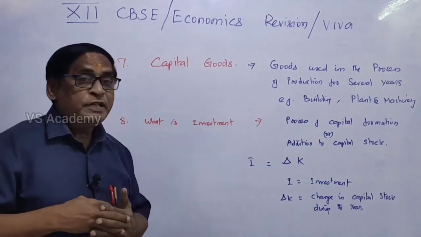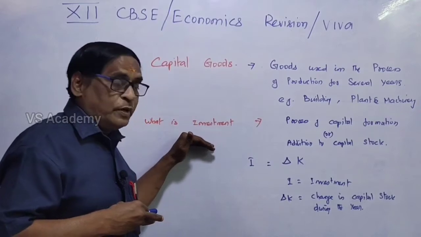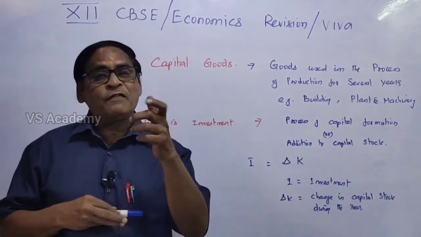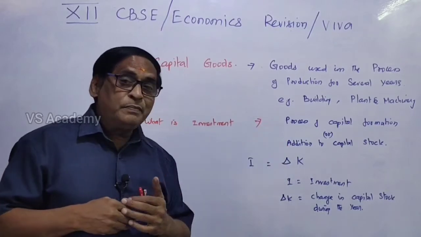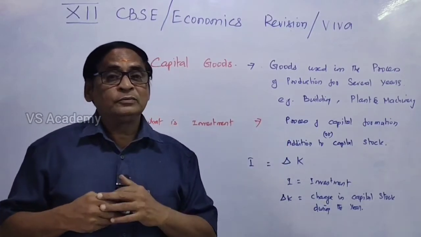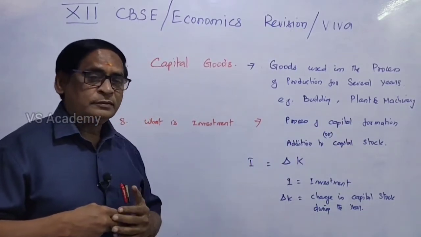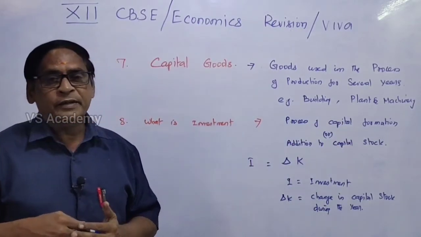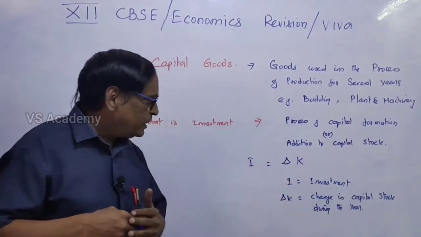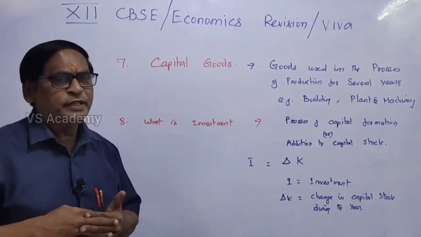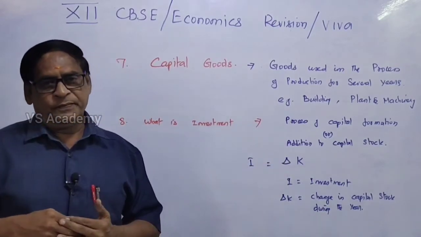And then, what is investment? If they ask what is investment, you can simply say that it is a process of capital formation, or how much addition is made to the capital stock. Both are the same. You can say any one. There is a formula: I equals delta K. I refers to investment. Delta K is nothing but the change in the capital stock during the year. So I equals delta K.